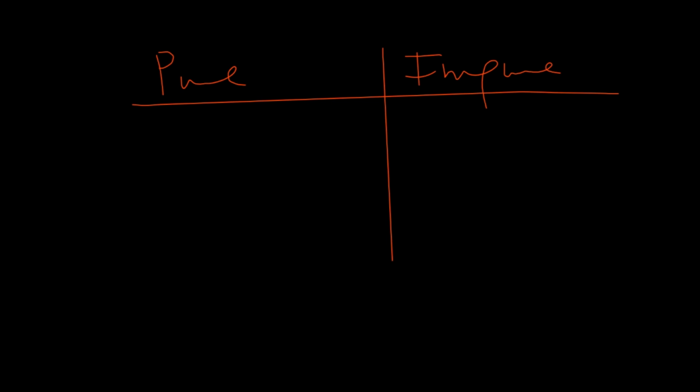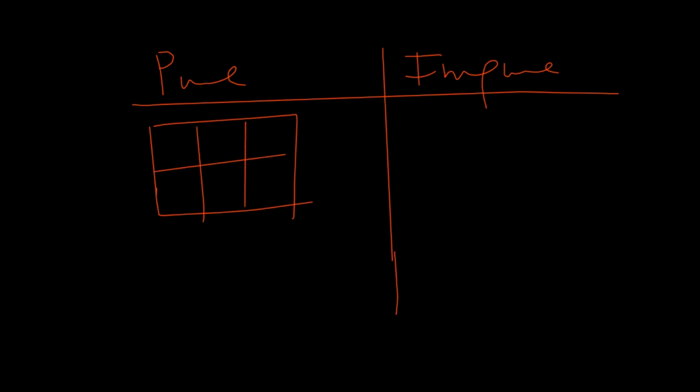Now, the first distinction between the two is this. Let me use an illustration or a diagram to illustrate this. So I'll draw something like this. This is a substance. Now, this substance is made up of 6 units. So 6 units of particles came together to form this substance. Let me call these units A, A, and A. I realize that those particles are of the same kind and they join together to form the substance. That's what pure substances are. So pure substances are made up of the same kind of particles.